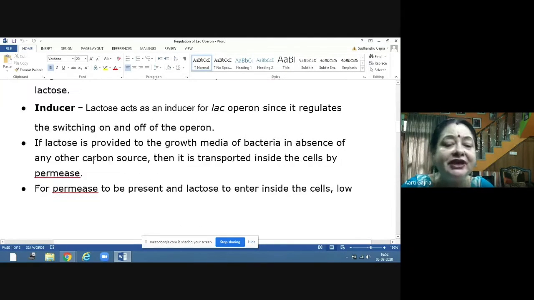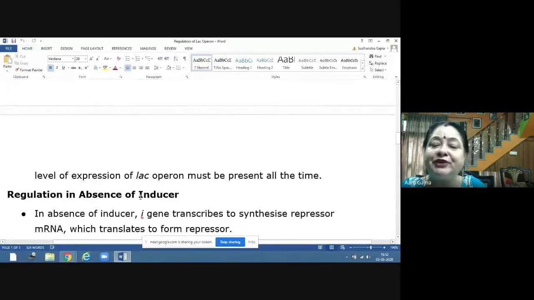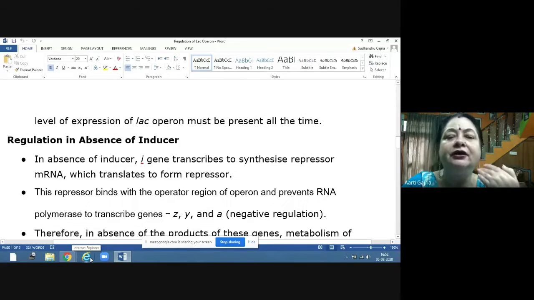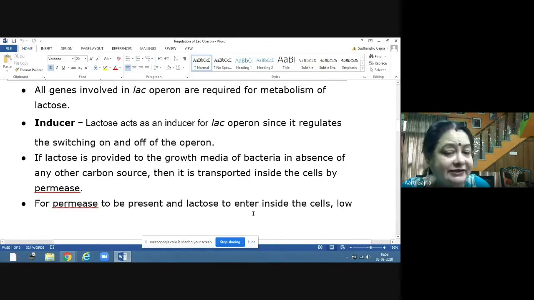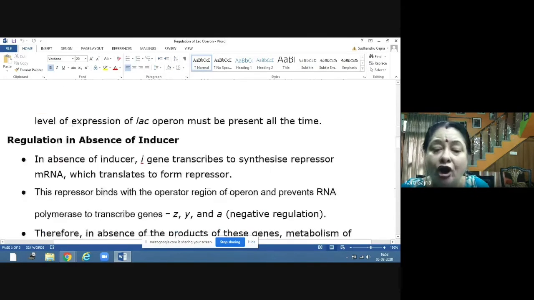For permease to be present and lactose to enter inside the cells, low level of expression of lac operon must be present all the time. What happens when the lactose is not present? All these things are required when lactose is present. Now we will see what happens when lactose is not present.